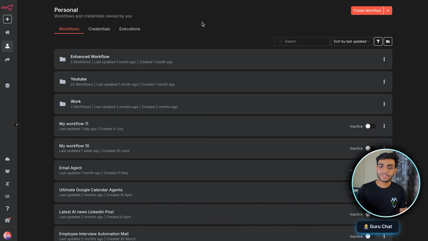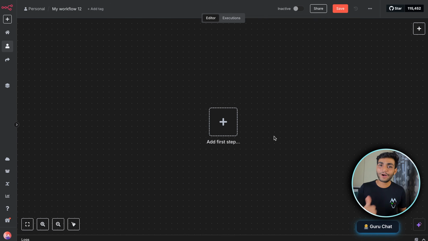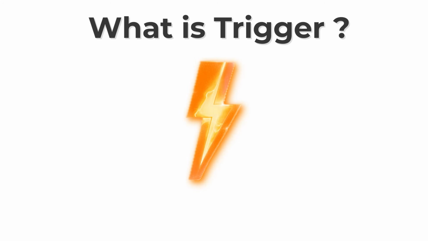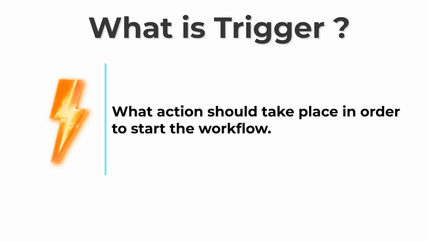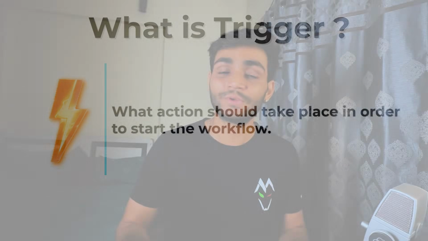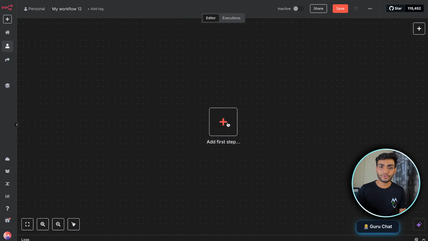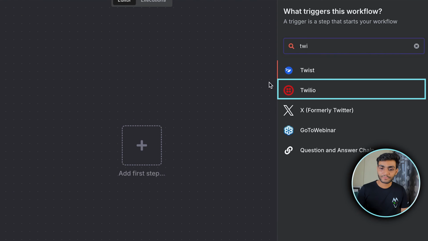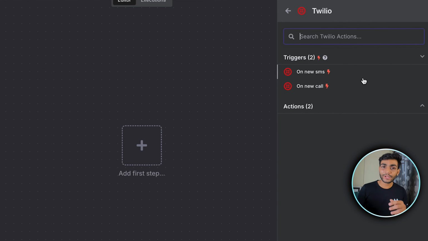You can come to this page and click on create workflow. So now the first step is to have a trigger. Trigger means what action should take place in order to start the workflow. In our case, the action is whenever the user sends a message. So for that, we'll click over here and search for Twilio. Then we have the option to trigger on new SMS and new call. So we want a new SMS.